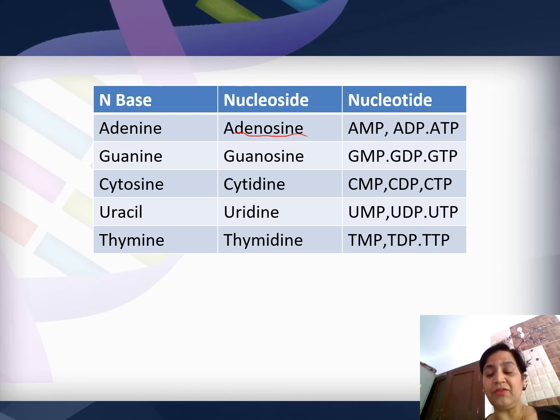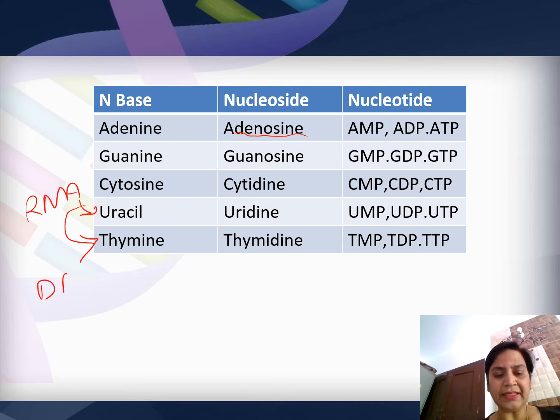And one very interesting feature I'm going to tell you here is that uracil is required for the synthesis of thymine in the body. Because the major difference between RNA and DNA is RNA has uracil and DNA has thymine. We are going to discuss this thing in other videos. So this is just the chemistry of nucleosides and nucleotides.